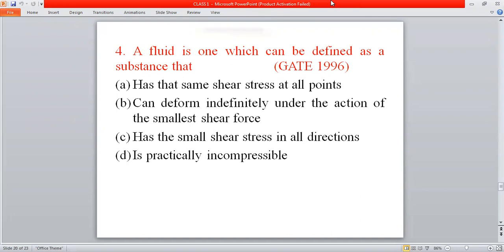But in case of fluids, if you apply any load over the fluid, then the fluid will deform indefinitely. It will not show any resistance. So the answer will be option B. It can deform indefinitely under the action of the smallest shear force. The force may be a minute one, but it will show the deformation.